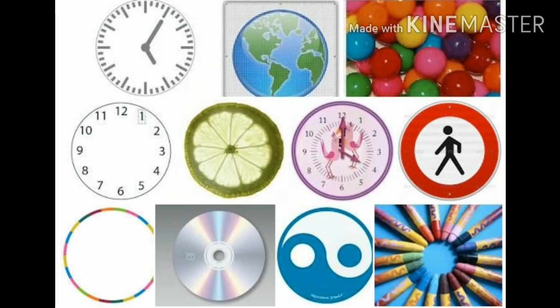Okay, I have more images of circular objects. Let me show you. These are clock, globe, ball, cucumber slice, signboard, CD, and etc. They are all circular objects.